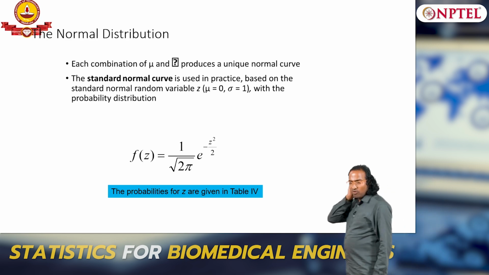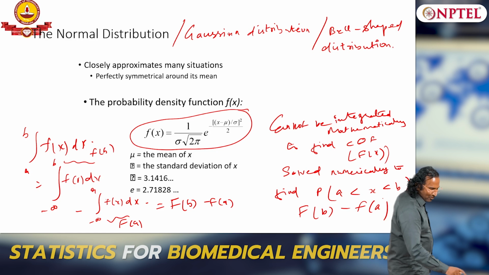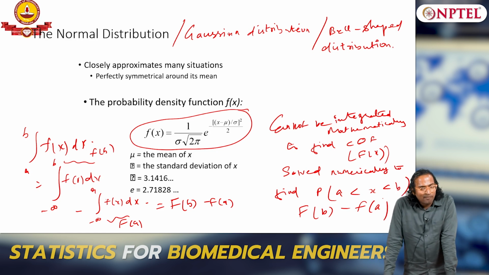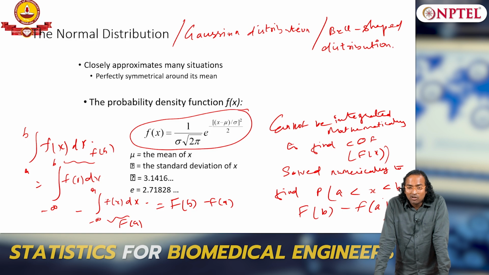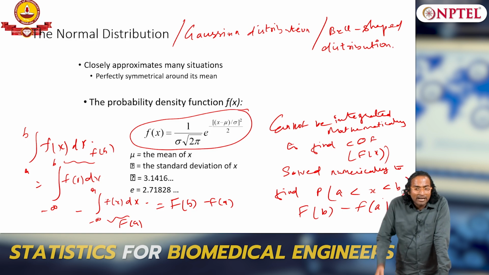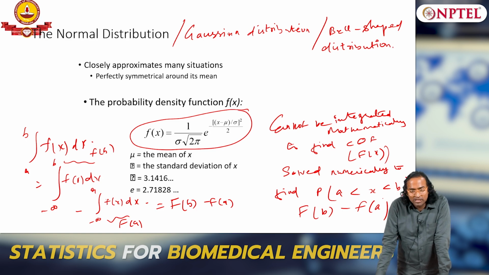So, now I have told you that we cannot obtain F of B minus F of A easily. Why? We have to solve it numerically, and whenever mu and sigma vary, every time you have to solve it numerically. You see the problem?